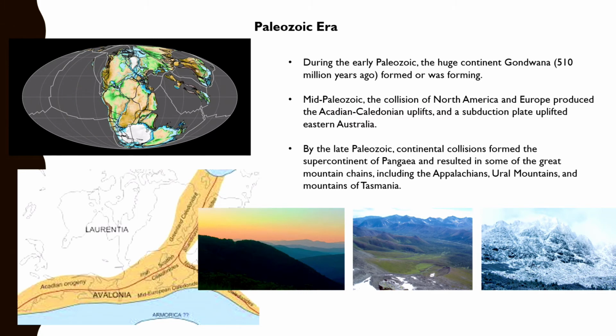Mid-Paleozoic, the collision of North America and Europe produced the Caledonian uplifts, and subduction plate uplifted eastern Australia. By the late Paleozoic, continental collisions formed the supercontinent of Pangaea and resulted in some of the great mountain chains, including the Appalachians, the Ural Mountains, and the mountains of Tasmania. And we could see those three depictions of those three mountain regions in the bottom part of the slide here.